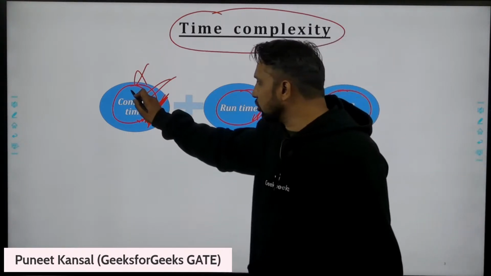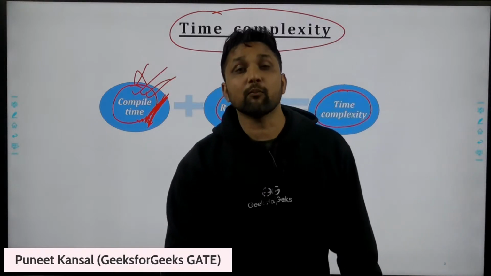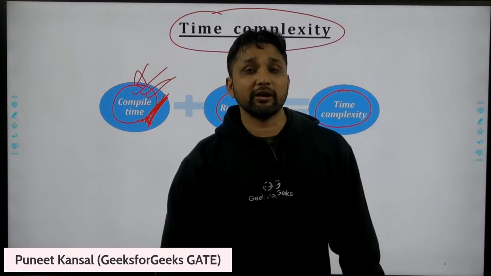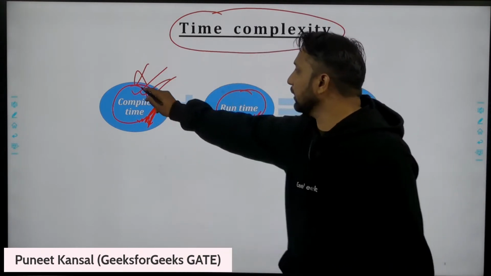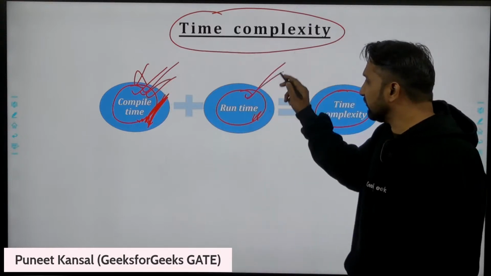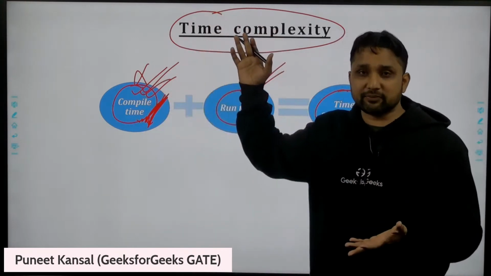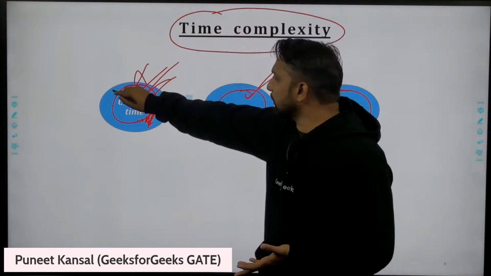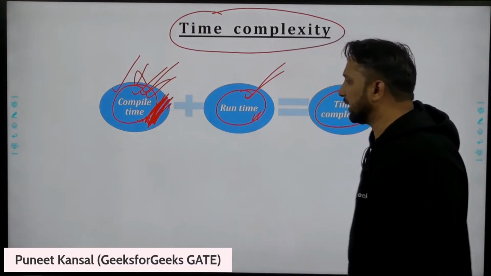If somebody asks how many times we compile a software in its lifetime, it is one time. We compile once, and we can run it many times. We can even keep running that software for many years, but the compilation is done only one time. So this is the constant amount of time taken by an algorithm.